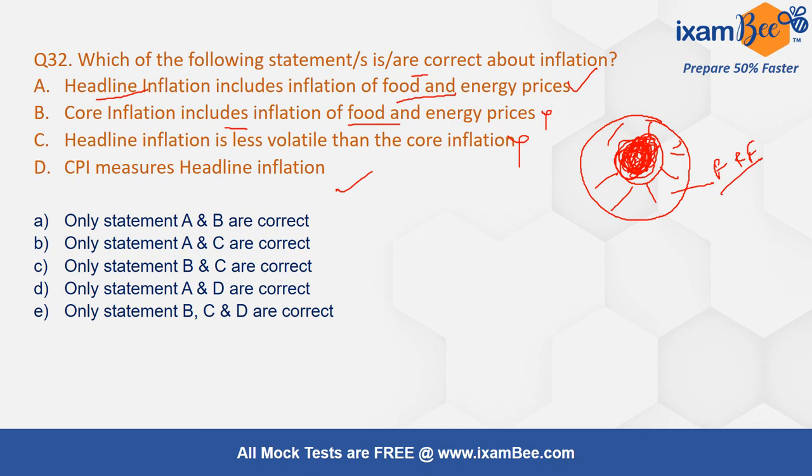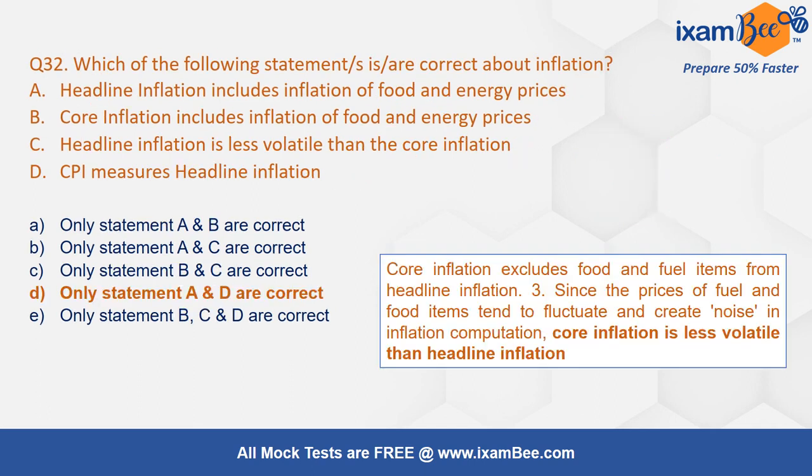Because RBI takes into account CPI. I discussed last time also what is the range for RBI to maintain inflation. The mandate given is 4% plus minus 2%, which is 2% to 6%. So that is what inflation? CPI inflation, consumer price index. That includes food and fuel items.